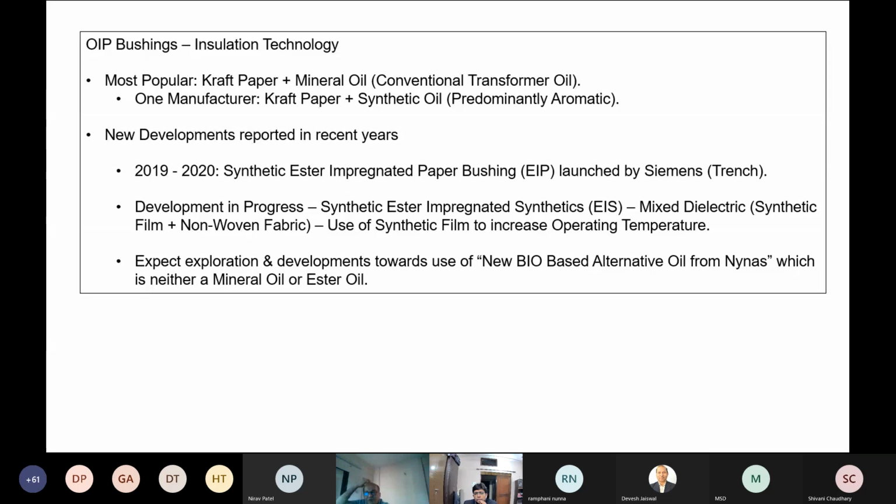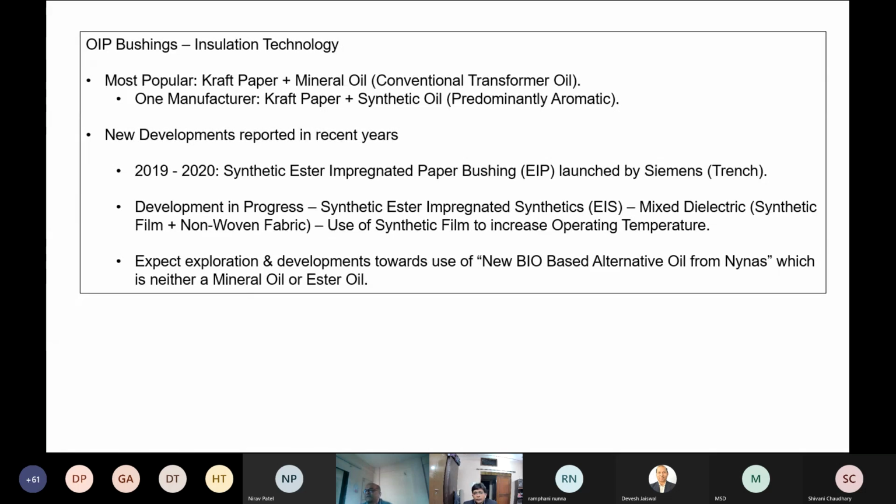Again, there is a small comment on OIP insulation technology before we go to the next subject. In OIP bushing technology, the most popular is kraft paper and mineral oil, or conventional transformer oil. There is one manufacturer who used to make bushings with kraft paper and synthetic oil, predominantly aromatic oil bushings.